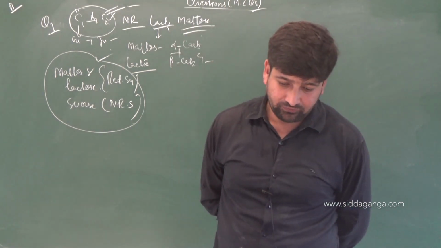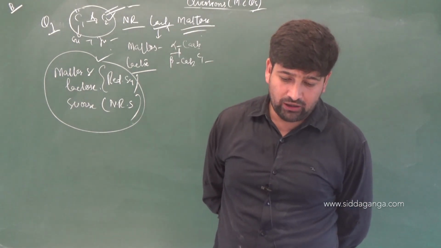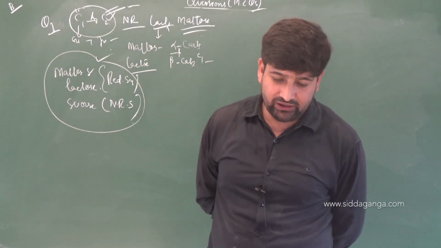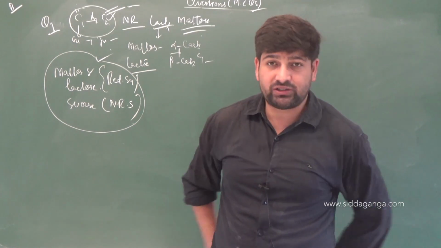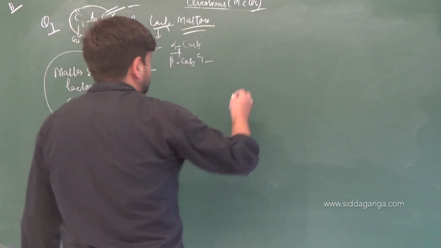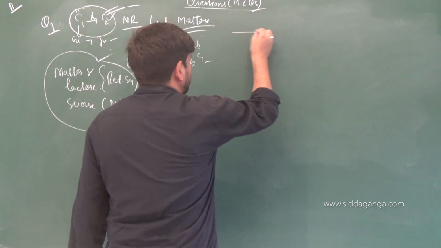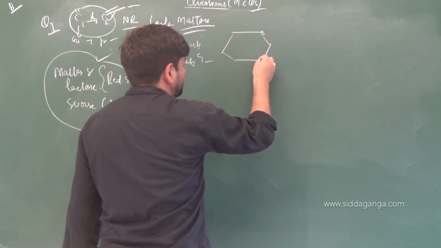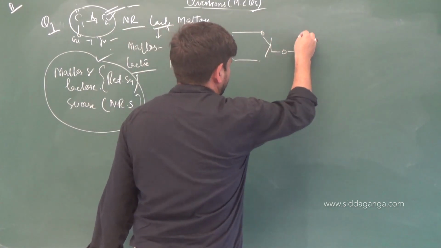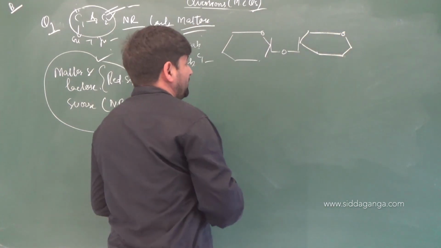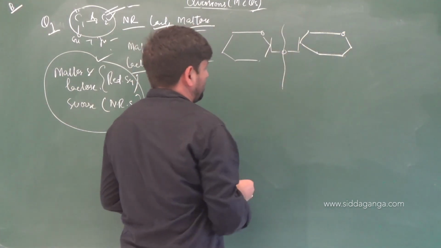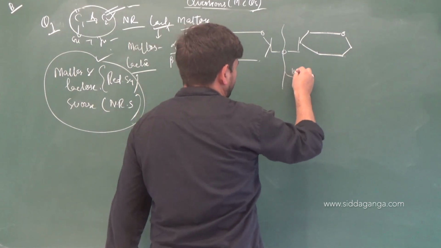1 mole of maltose gives 2 moles of D-glucose on hydrolysis. Both obtained units are the same. We know maltose is made up of alpha D-glucose units. This is the glycosidic linkage. Right or not? Now once hydrolysis between the two occurs, addition of water is done.